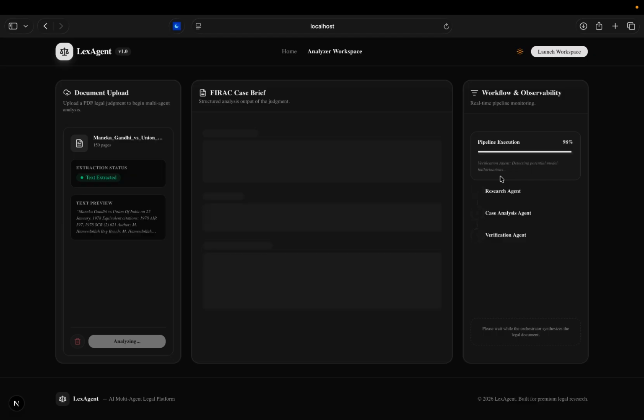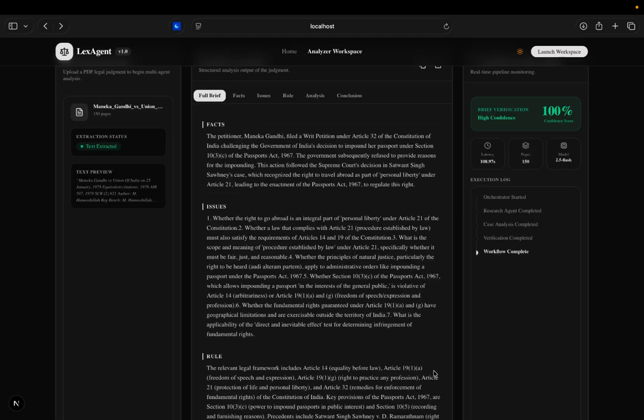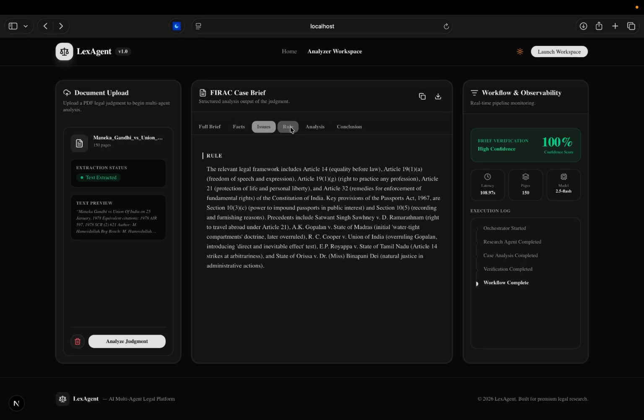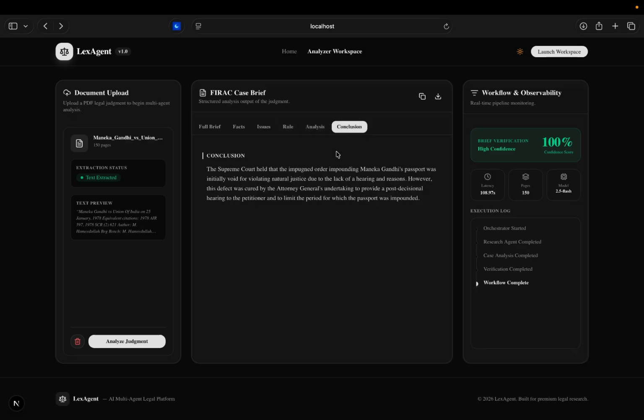the result is shown. As we can see, the generated brief is organized using the FIRAC framework. Instead of producing a single block of text, LexAgent structures the judgment into components commonly used in legal education. We can sort through facts, issues, rules, analysis, and conclusions. Now, this right here is the confidence badge. The verification agent also produces a confidence score indicating whether the generated references were successfully grounded in the extracted judgment.